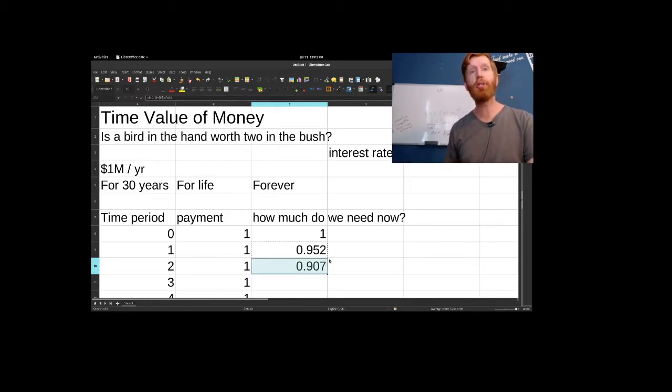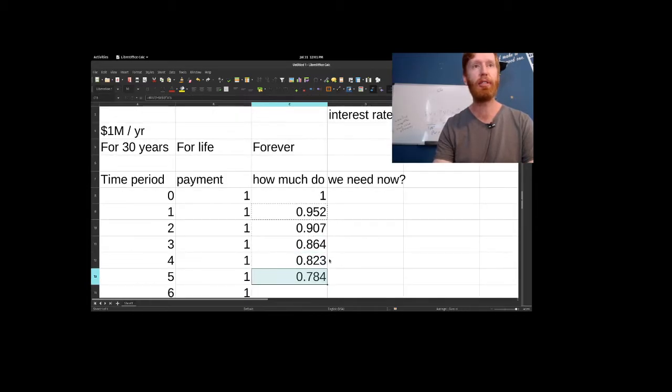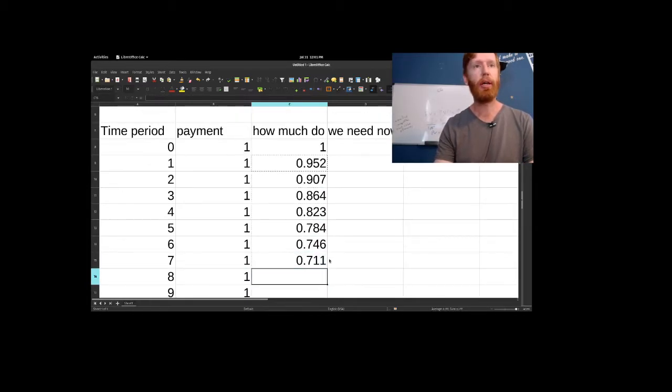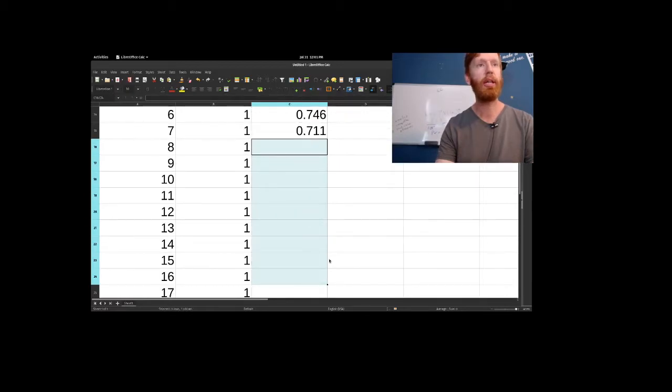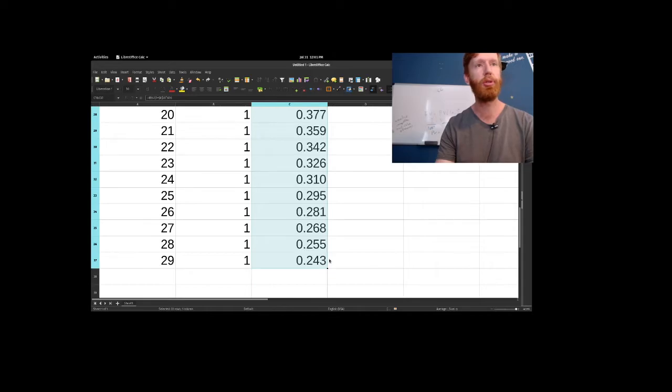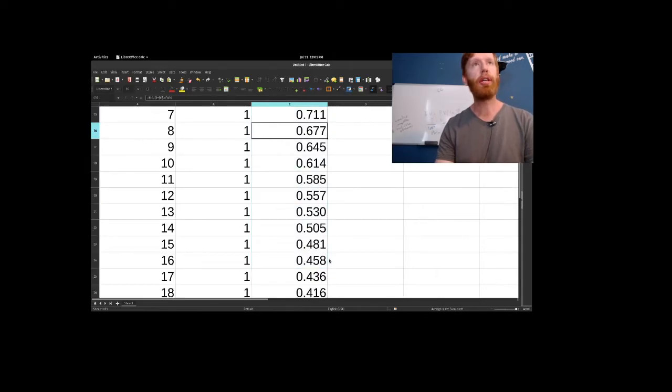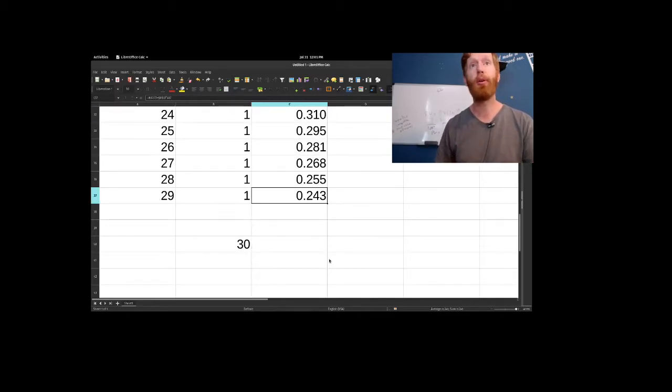And 2 years out, we can see we need 900,000. 3 years out, we need even less. And as we keep going, we need less and less and less. Let's go all the way out to the 30th year, or the 30th payment, 29 years out. And we only need $250,000 to be able to make the whole thing, right? Or to make that very last payment.